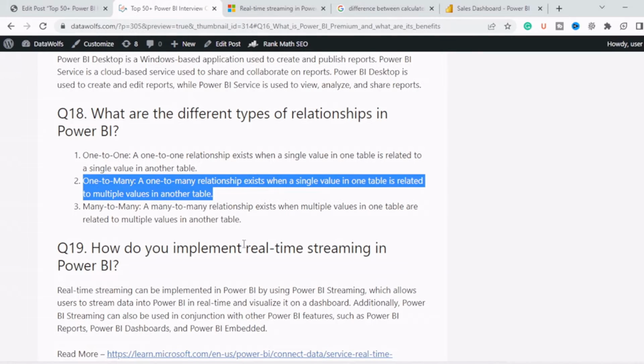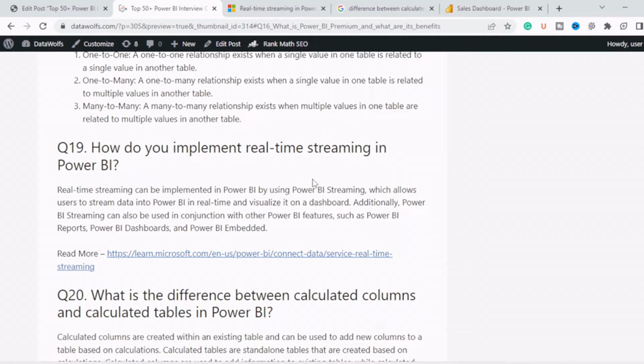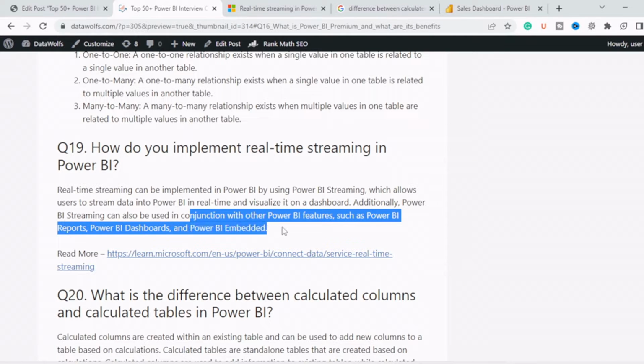Now let's move to our next question, that is, how to implement real-time streaming in Power BI. Real-time streaming in Power BI can be implemented by using Power BI streaming, which allows users to stream data into Power BI in real time and visualize it in a dashboard or a report. Additionally, Power BI streaming can also be used in conjunction with other Power BI features such as Power BI Report, Power BI Dashboard, and Power BI Embedded.